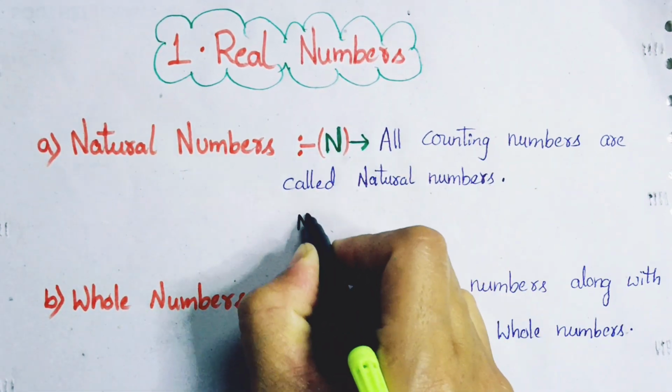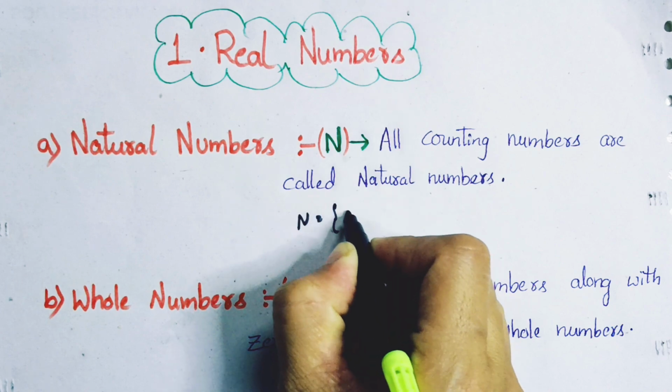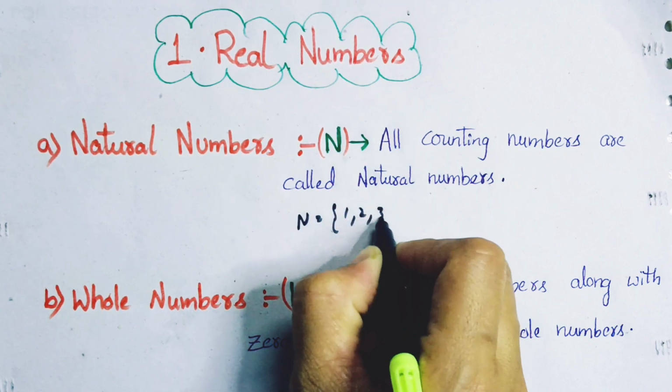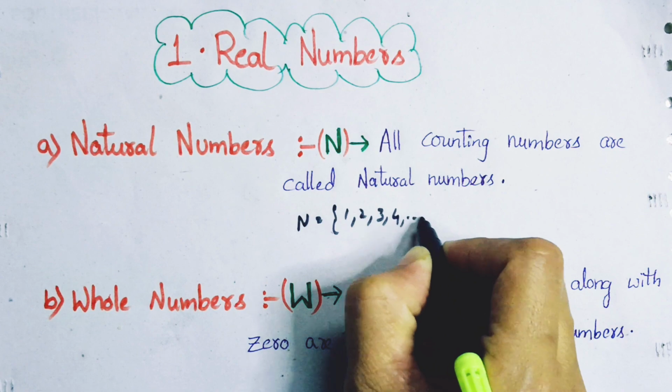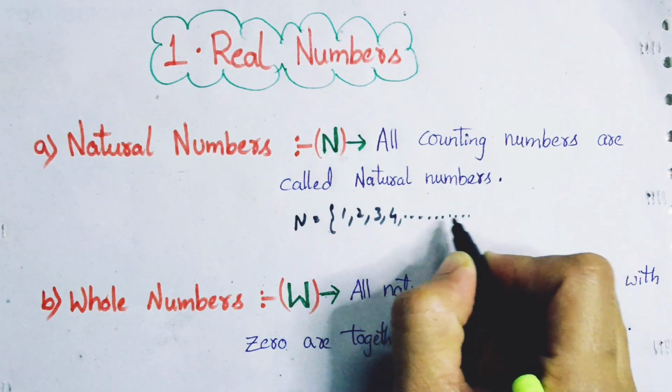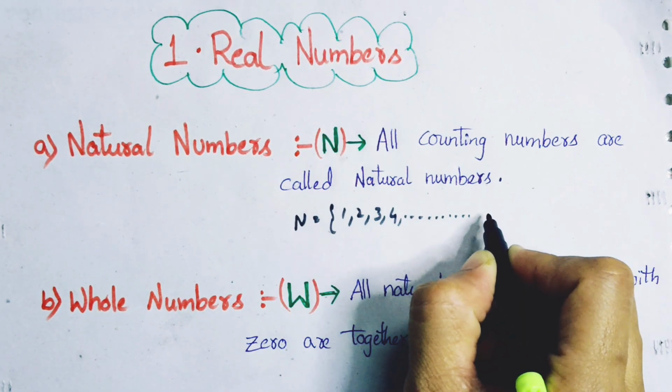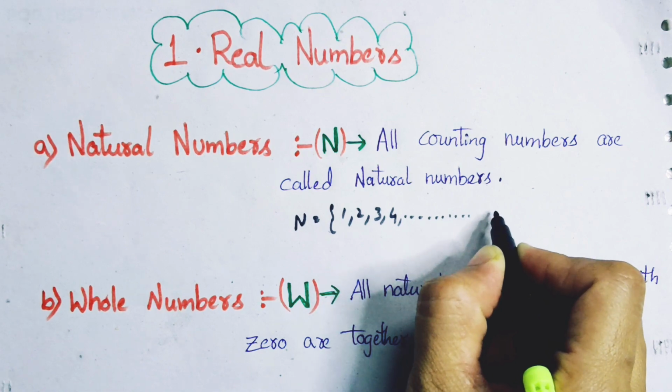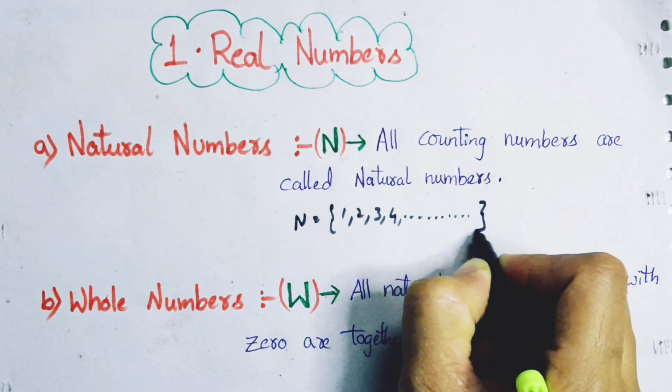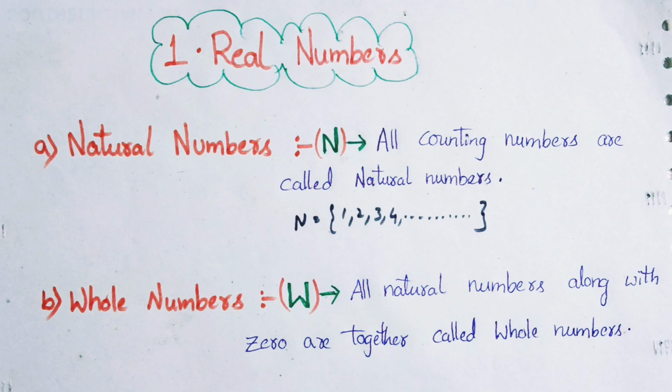N is the set of 1, 2, 3, 4, and so on to infinity. We can't say the last number, that's why we have put infinity. These are all the natural numbers.